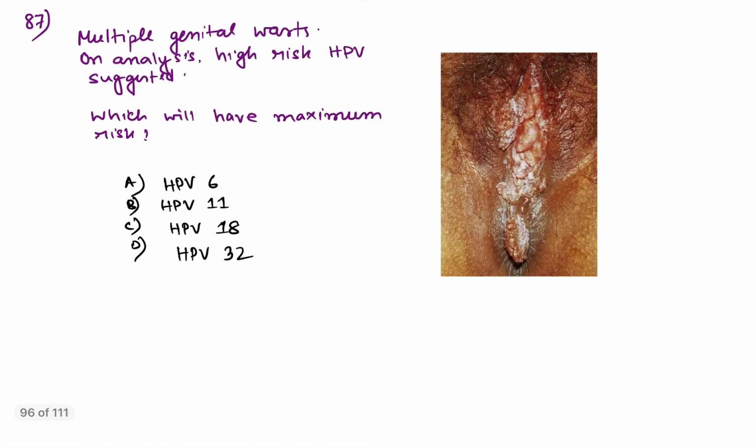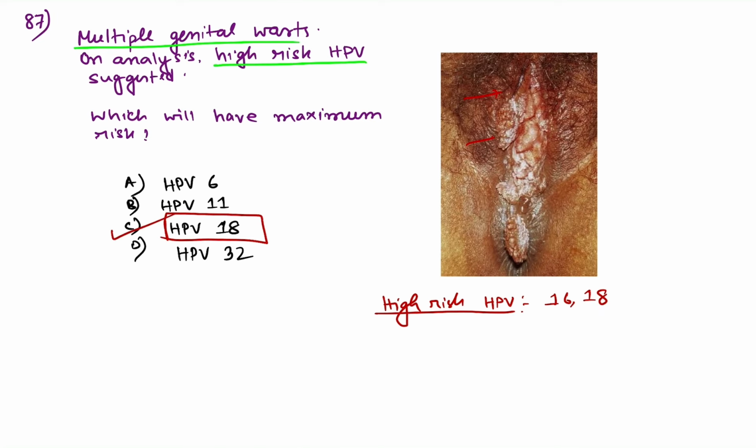Coming to question number 87. A female patient with multiple genital warts, and on laboratory analysis high-risk human papilloma virus was suggested. So which will have the maximum risk? As all of you can see here, there are multiple lesions around the vulva. As all of you know, high-risk HPV includes HPV serotypes 16 and 18. 6 and 11 are low risk, 16 and 18 are the high-risk group. So among the options, HPV 18 will be the correct answer for this question.